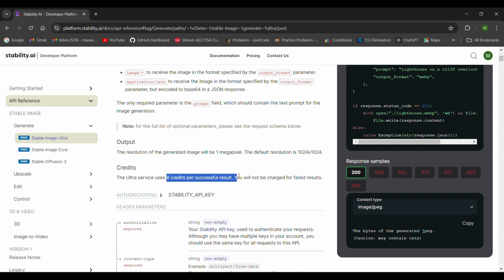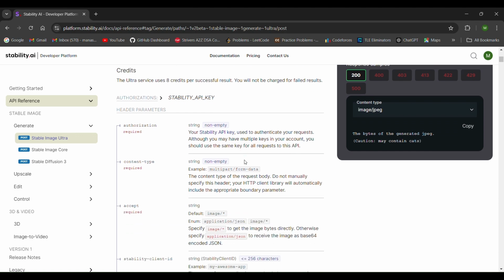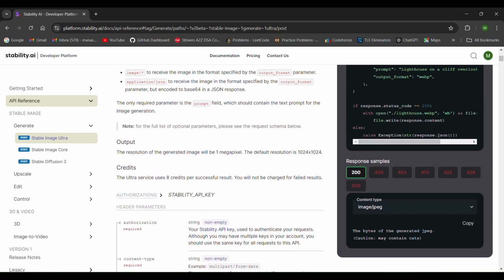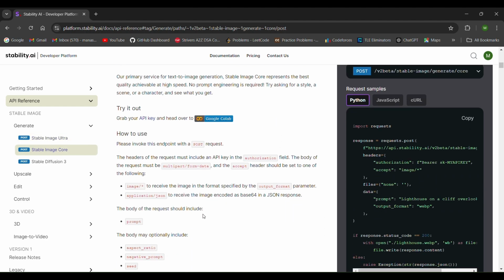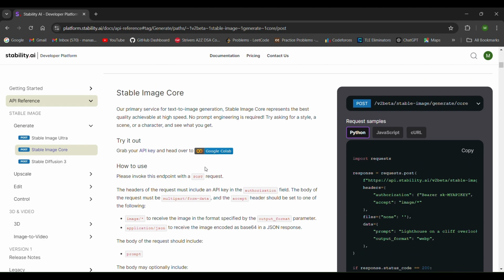So you have to check the credits that will be used for generating the image beforehand before using any API, because you have limited credits if you are using the free version. So one is the Ultra, another is the Image Core. I have used this Image Core API.